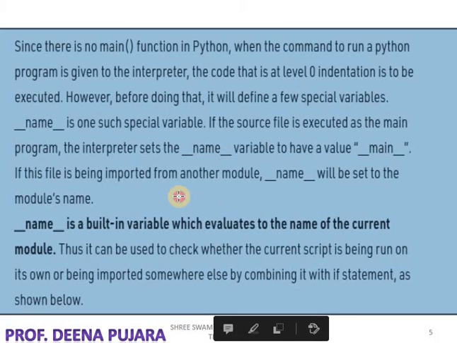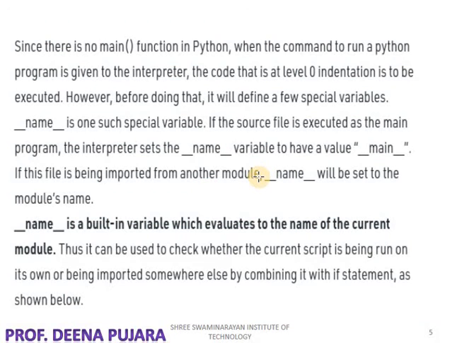But if the file is being imported from another module, that means if one file is calling another file, then what happens? The value of the __name__ variable will be set as the module name.